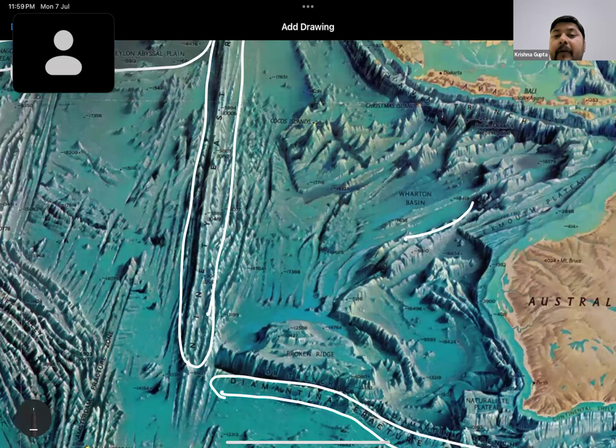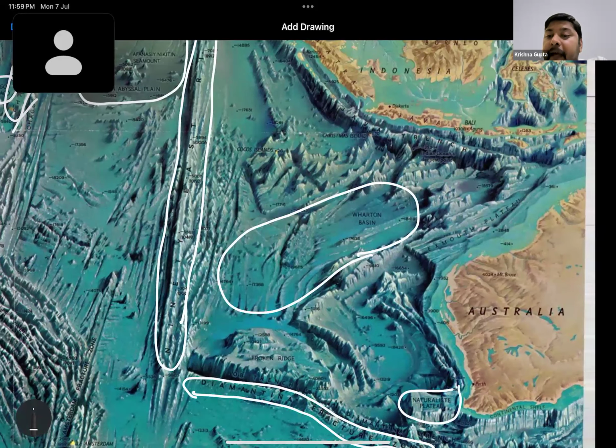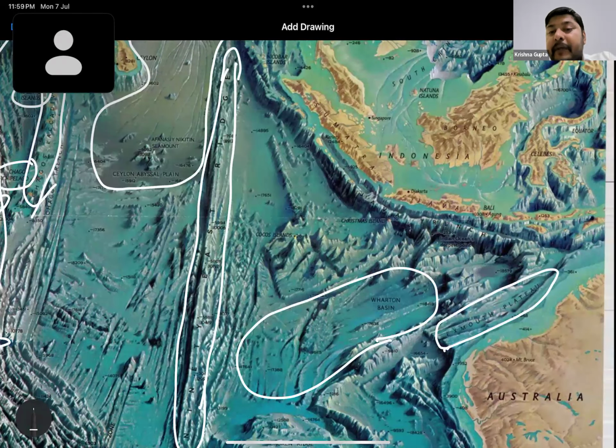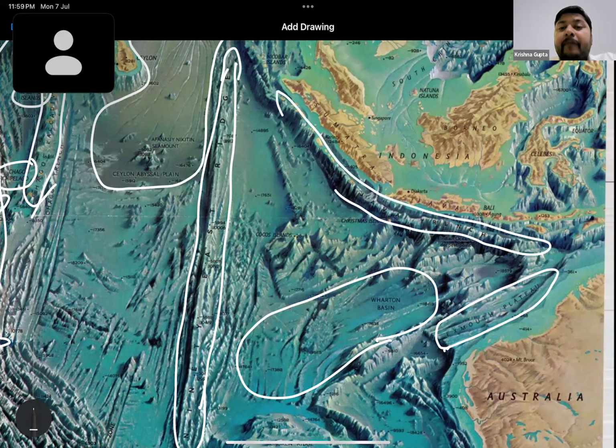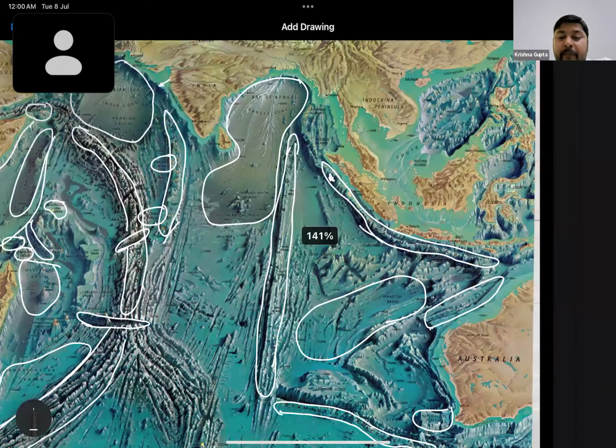Then we have Wharton Basin, which is important from this perspective. Okay, we have Naturaliste Plateau here in this part, besides Australia. Then we have Exmouth Plateau also here. Okay, then there is an interaction with the Pacific Ocean region. So here we have a Java Trench. Okay, so this Java Trench is also an important part here. So these things we can see here are quite important from the Indian Ocean perspective.